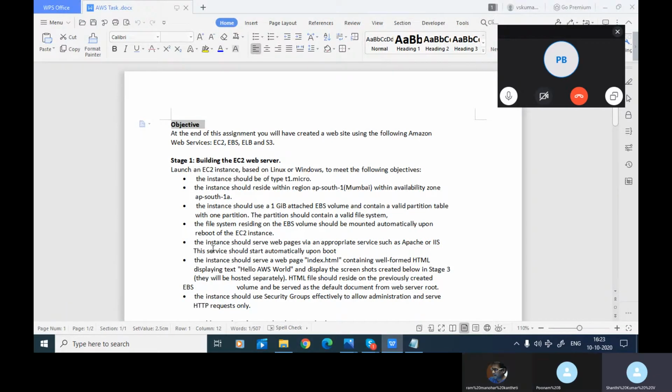Okay, next one is the instance should serve web pages via an appropriate service such as Apache or IIS servers. This service should start automatically upon boot. So you need to use bootstrap basically, right? To start it.